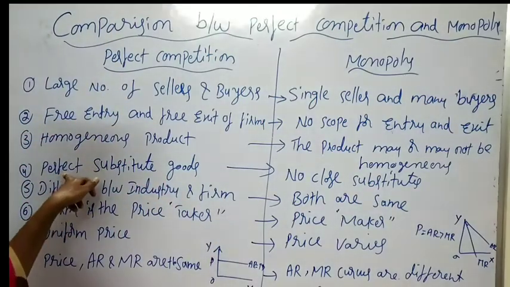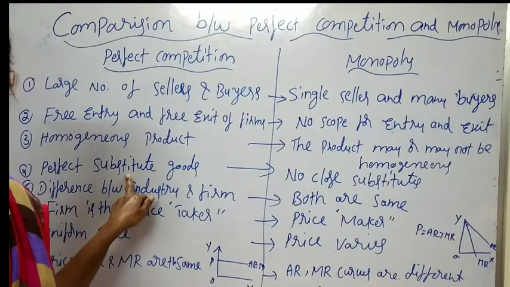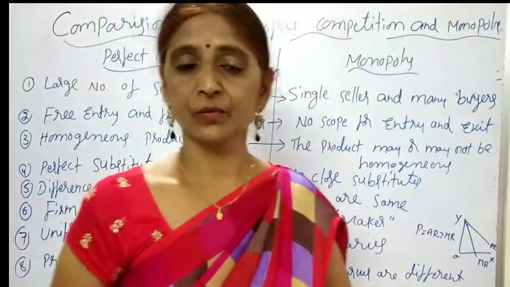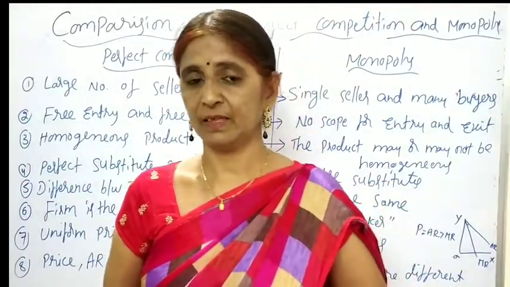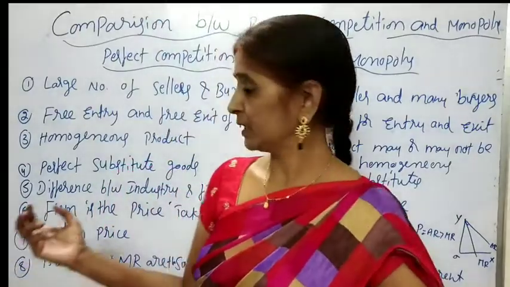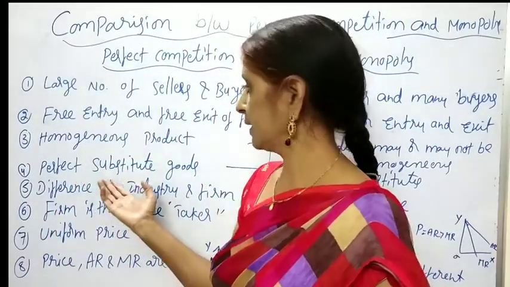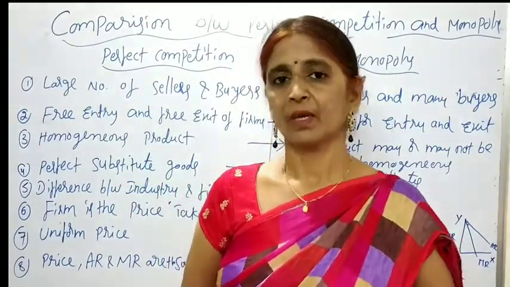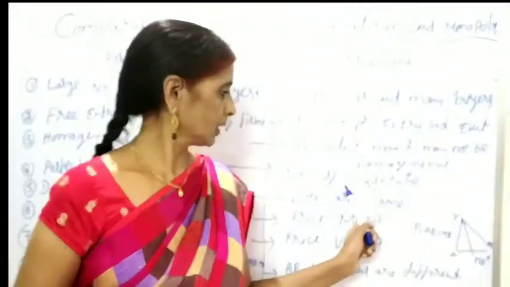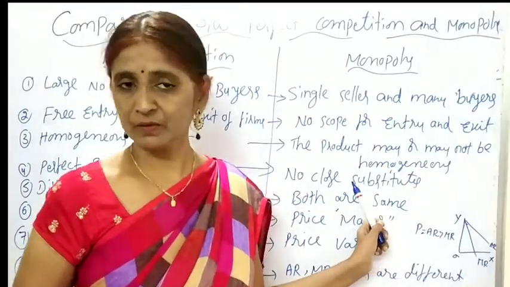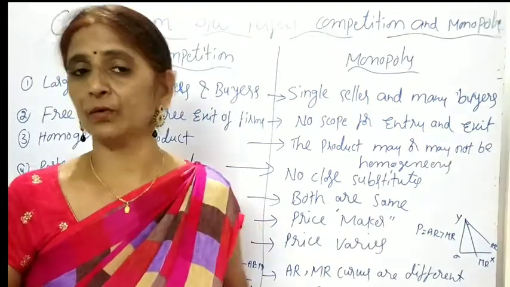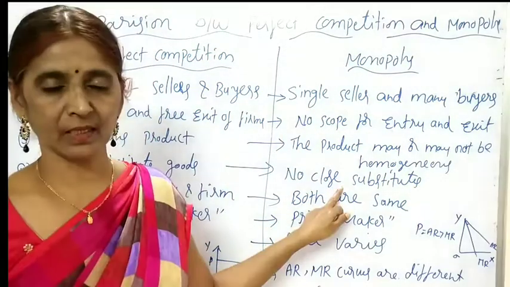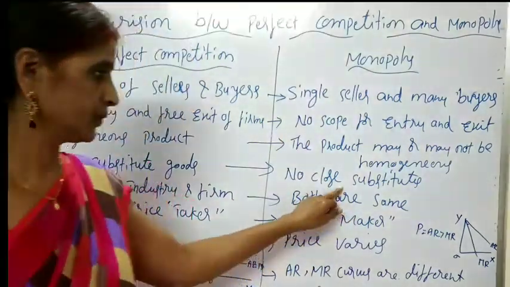Next, in the perfectly competitive market, the goods produced by all the firms are perfect substitutes. It means 100%: one commodity can be used for another. So the satisfaction from all the goods produced by the perfectly competitive sellers is the same. Perfect means 100% substitutes. But in the monopoly market, there are no close substitutes. This type of commodity is not produced by anybody else. That is the reason the commodity produced by the monopoly seller does not have any close substitutes.